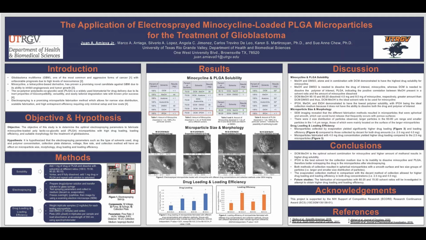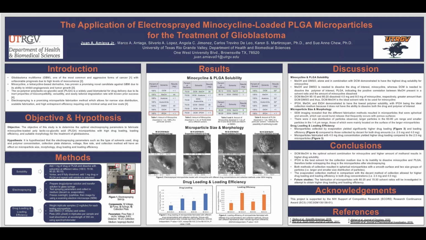First one being solubility, in order to determine how much drug and PLGA is able to dissolve within different solvent ratios. So we added 1 milligram of drug or PLGA and dissolved in a specific solvent at different ratios. We vortexed until it was fully dissolved, and added 1 milligram of drug or PLGA if it was successful, and repeated until the solution was saturated.